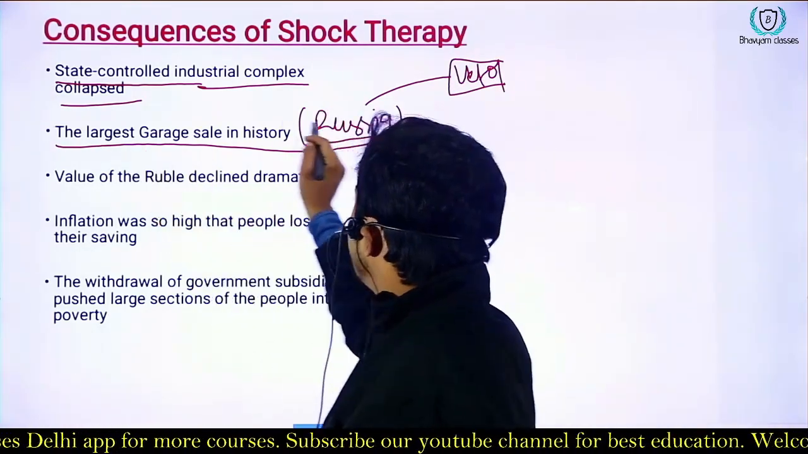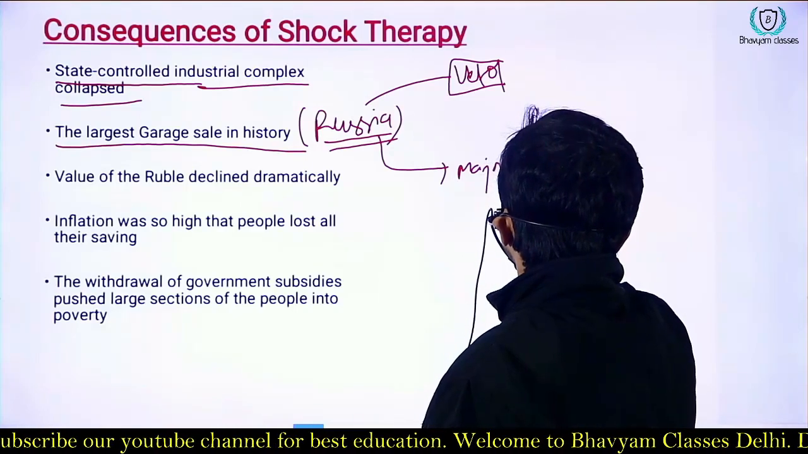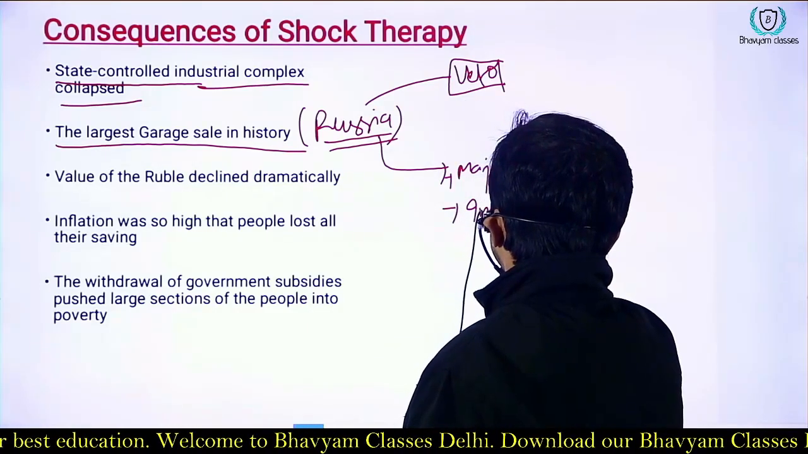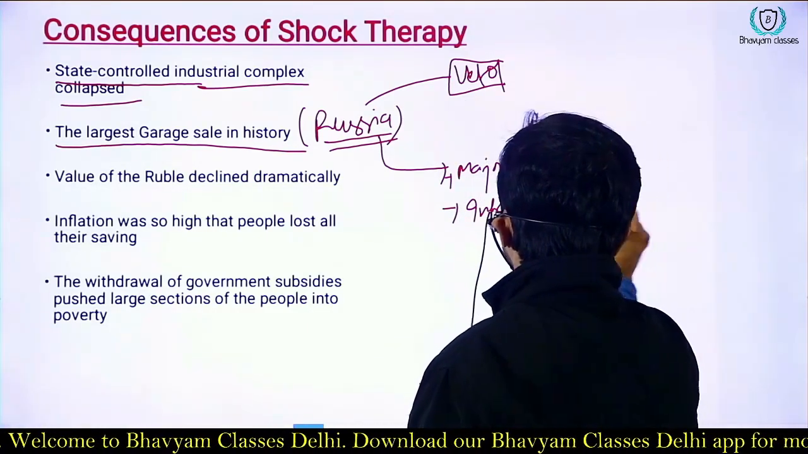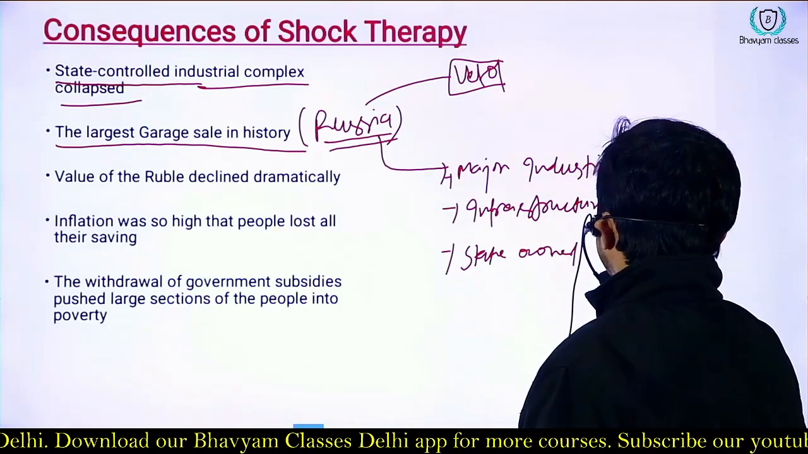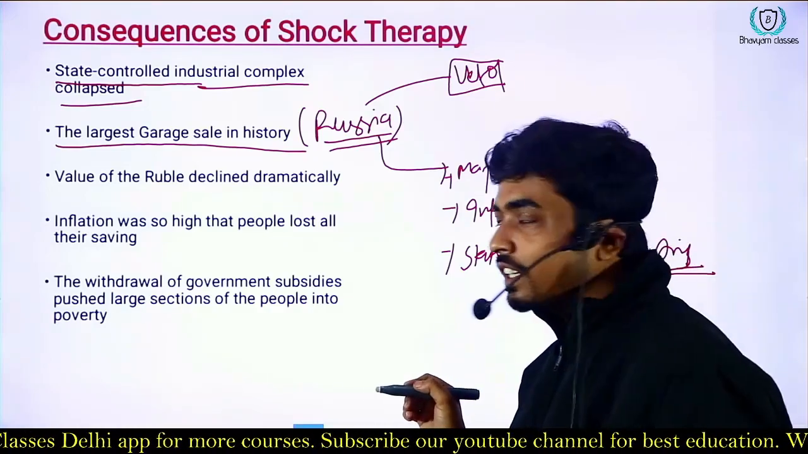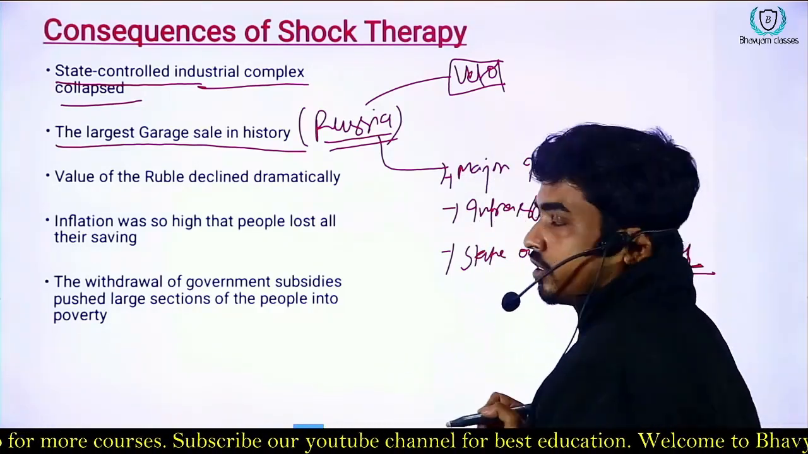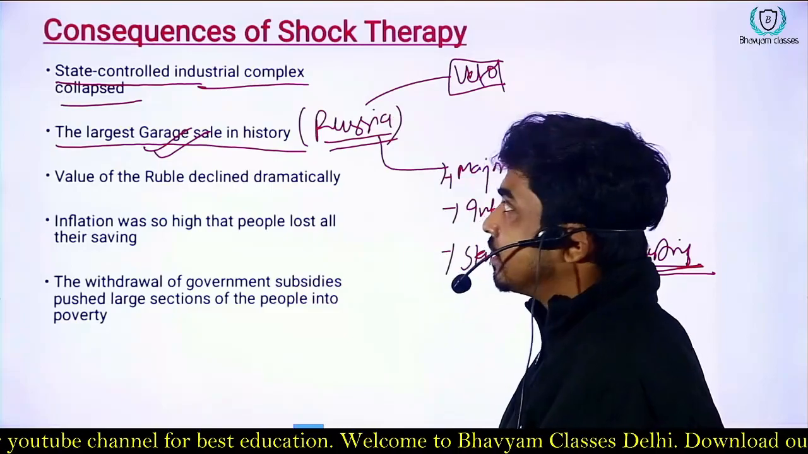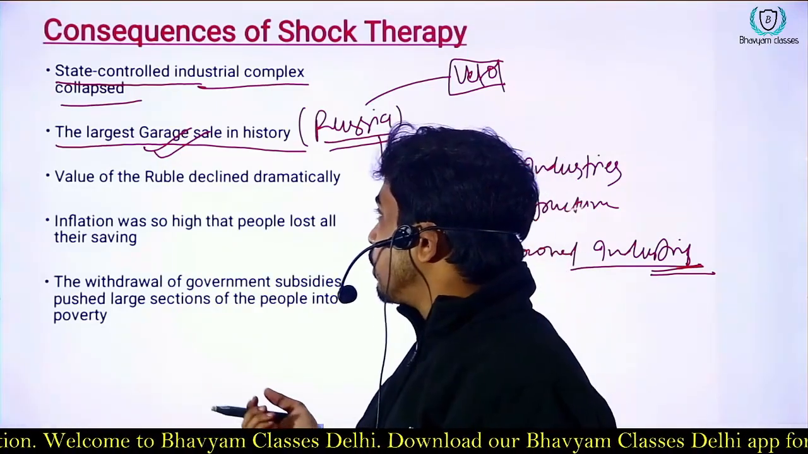But before that, in Russia, major industries and infrastructure were state owned. After the decline, these industries were sold at cheap prices. That's why we call it a garage sale, because in a garage we find things at a cheaper rate. So what happened next?